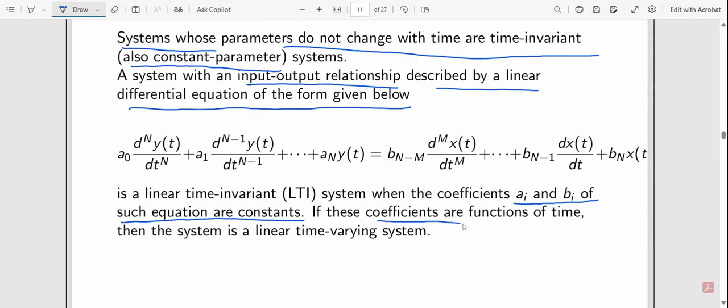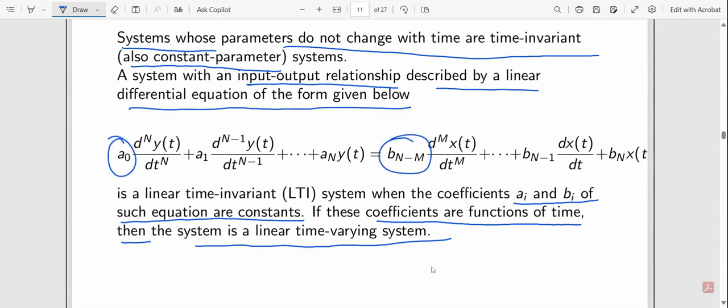And if these constants are functions of time, then the system is a linear time varying system. Like if these coefficients are a function of time, then it is a time varying system.